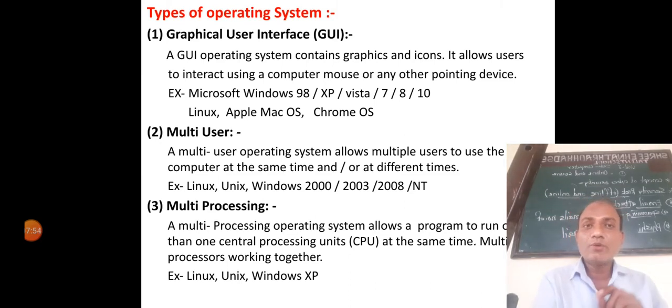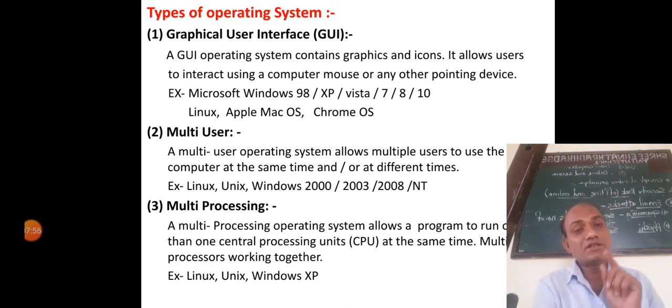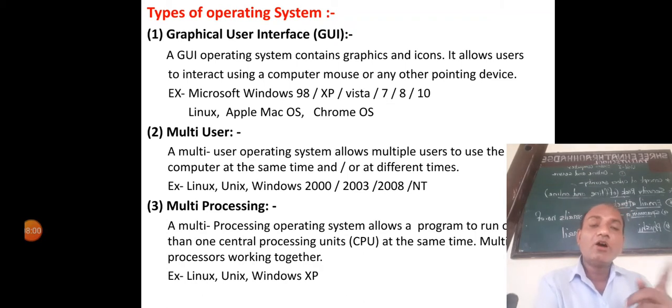This means the operating system can use the same computer at the same time and at different times also. What is an example of a multi-user operating system? Linux, Unix, Windows 2000, Windows 2003, Windows 2008, and Windows NT.